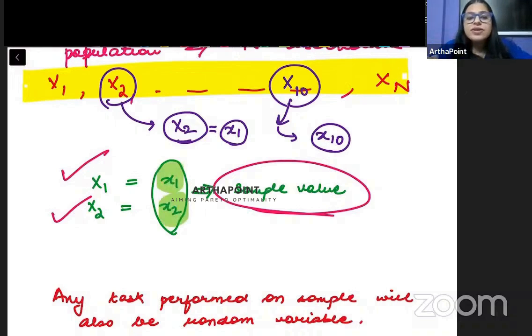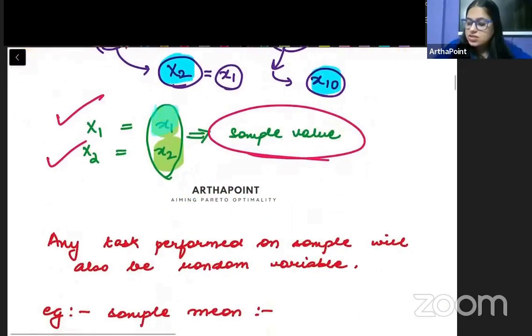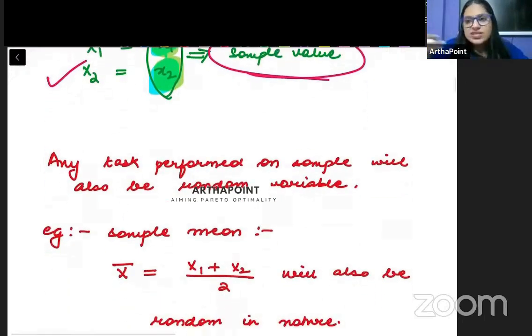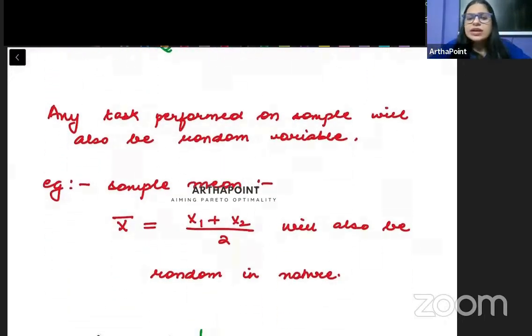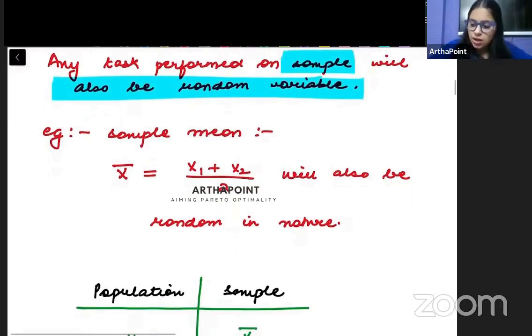So small alphabets basically represent the value and capital alphabets basically represent the observation. Clear हुई ये बात? So we can say that capital X's represent the observation and small x's represent the sample value. Okay, now going one step ahead. Now, we need to understand that whatever task you will perform on the sample will also be a random task in nature.